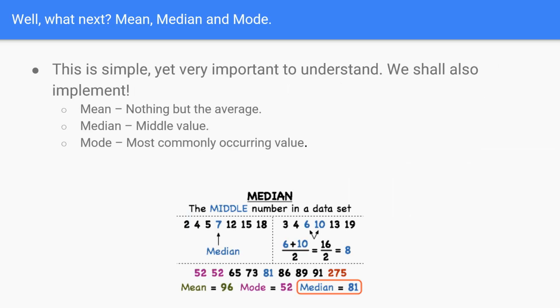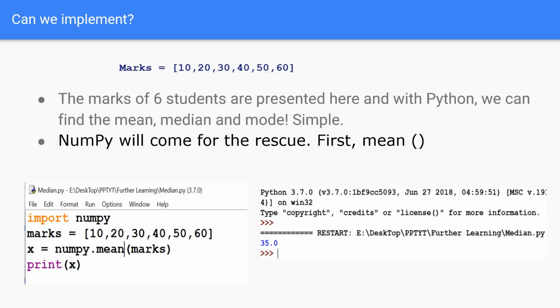Now the next very important thing, which is a fundamental stuff, but most of us would be knowing it, is the mean, median, and mode. What is it? Mean is nothing but the average, median is nothing but the center value, mode is nothing but the most commonly occurring value. That's all. Well, we are going to implement it. I'm going to implement and show everything as I told you right in the beginning. And I have got marks of 6 children here: 10, 20, 30, 40, 50, 60. They are the marks presented for the children.